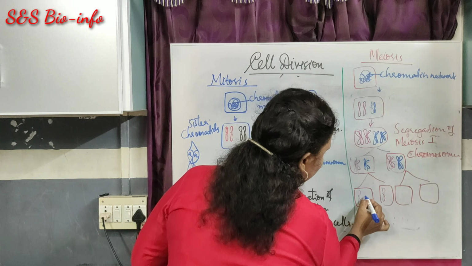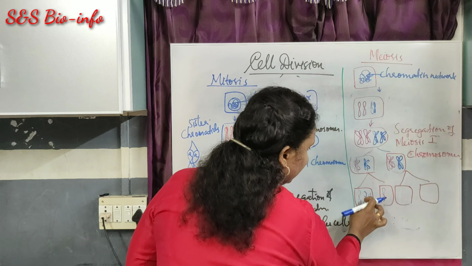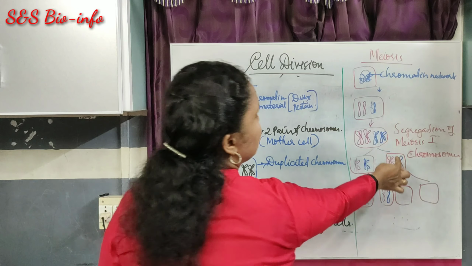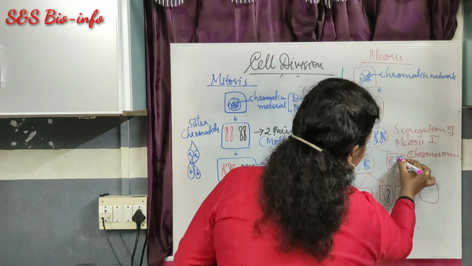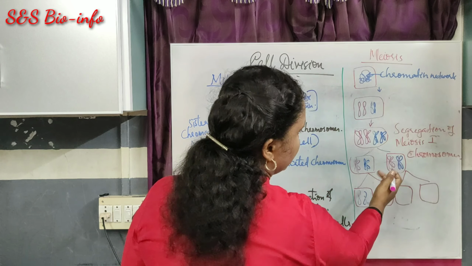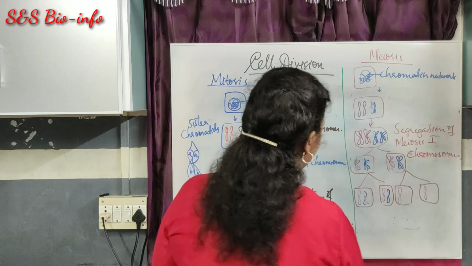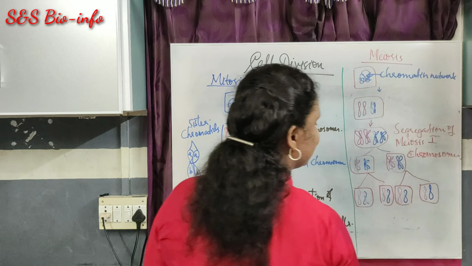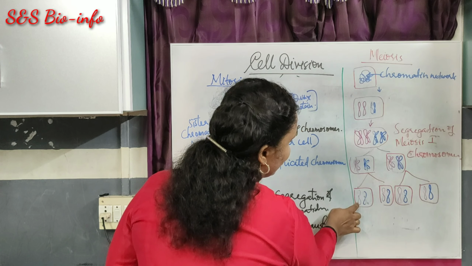From here one goes here and one goes here. In the case of the next mother cell, what happened? Here also segregation of the chromatids. So one pink color here, here also one pink color. Blue color, then blue color. Got it? Here you can see only one chromosome from each pair.